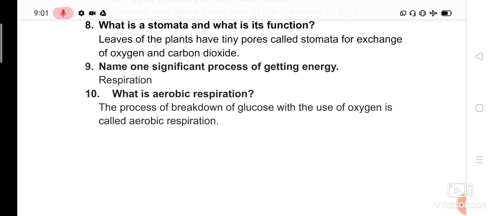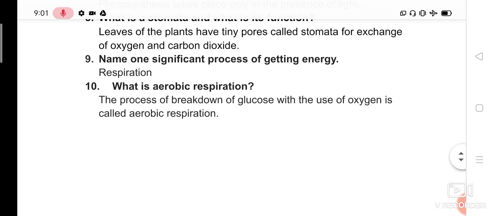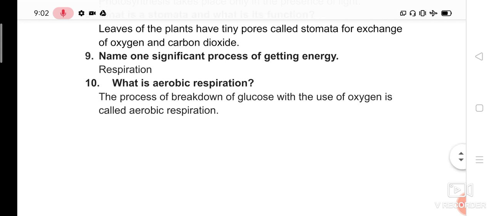Opposite thing. Question number 9. Name one significant process of getting energy. How are we getting energy? By which process? Respiration is the process. They asked for the process name only. So what is the process? By which process are we getting the energy? Respiration. Question number 10. What is aerobic respiration?